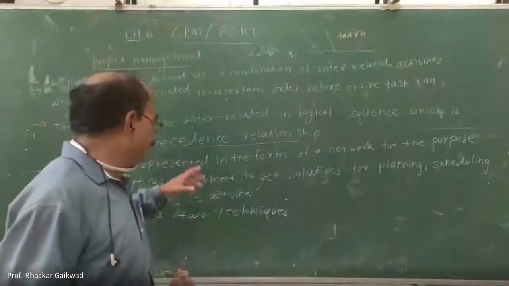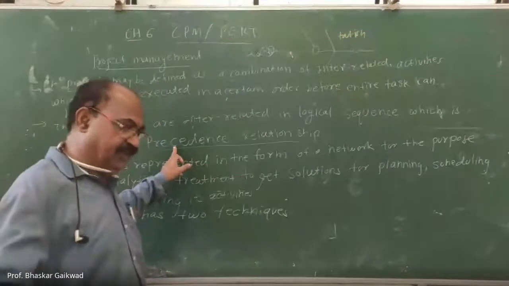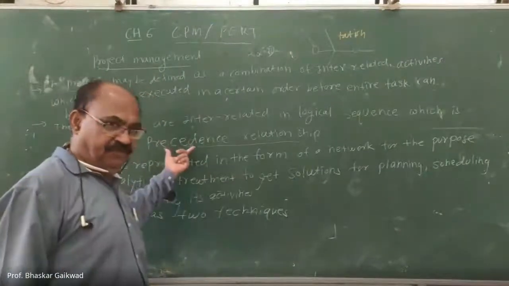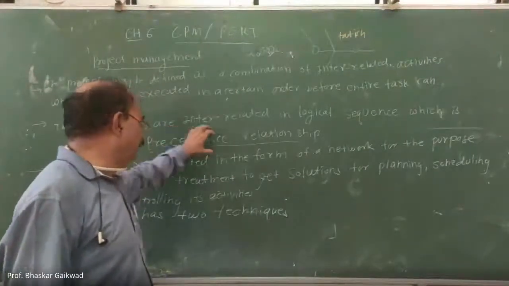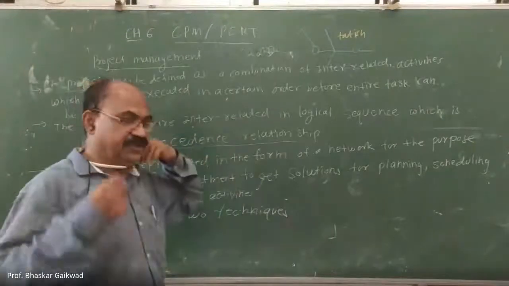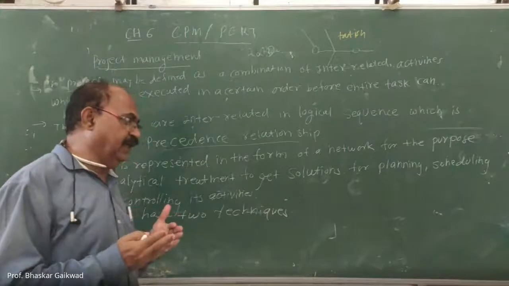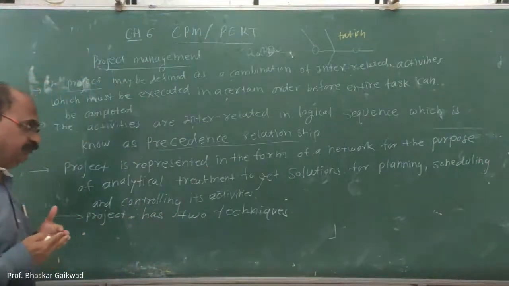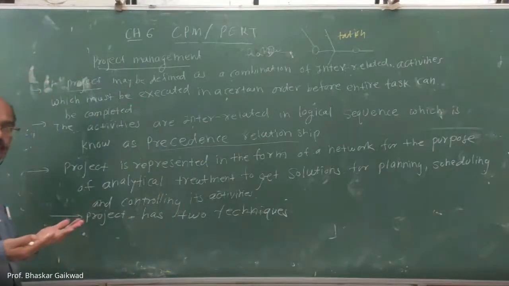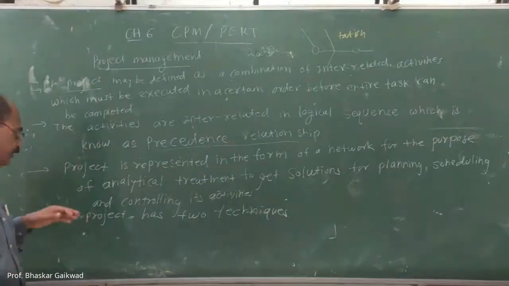Correct. So there is a relation between these activities and the melting furnace. This is called precedency. Precedency relationship means the main relationship, which is actually maintained in that project in the logical sequence.